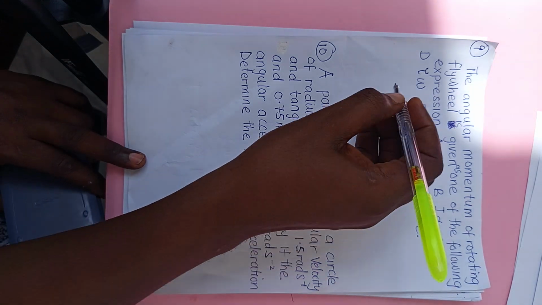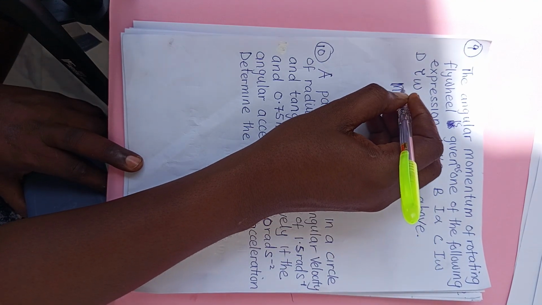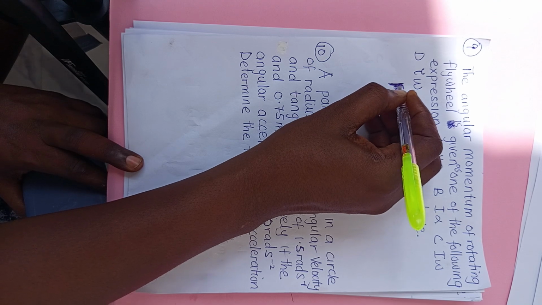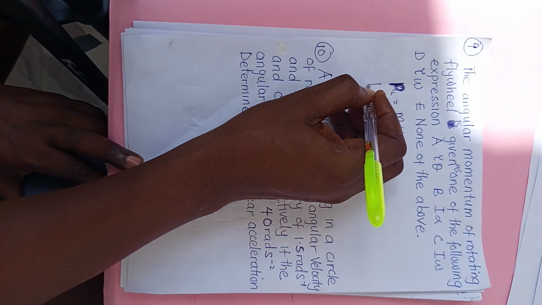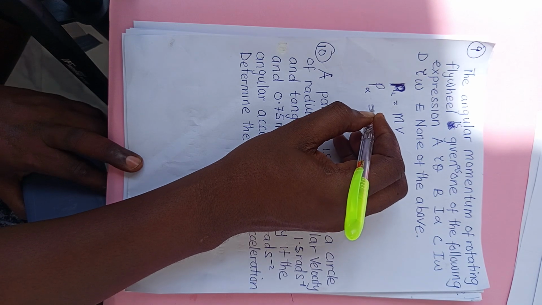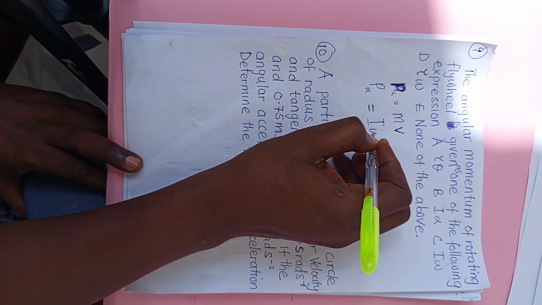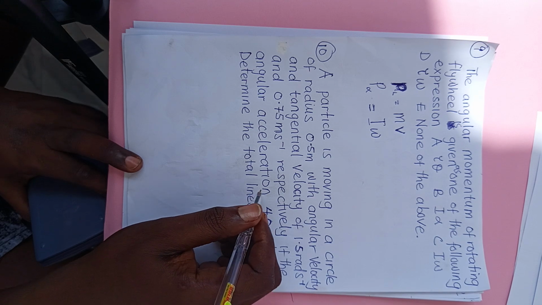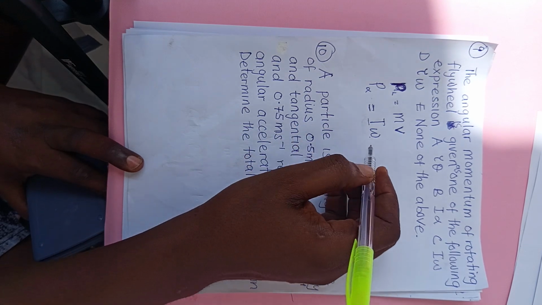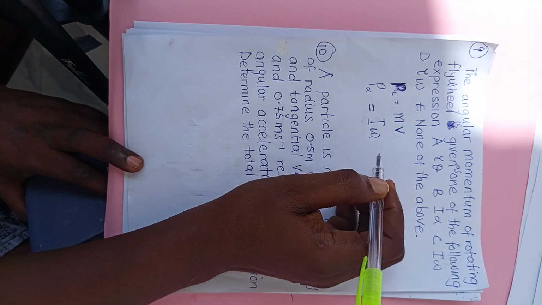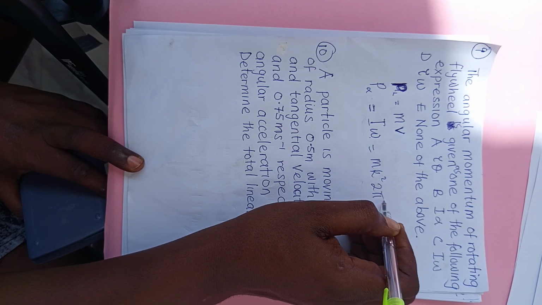Linear momentum, let me use P, is equal to mass times velocity, while angular momentum is moment of inertia I times angular velocity omega. That can be written as Mk square for any shape times 2 pi f.